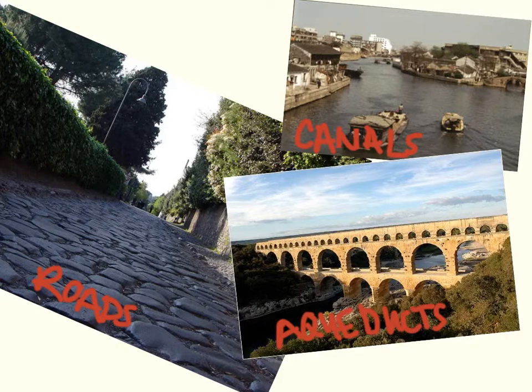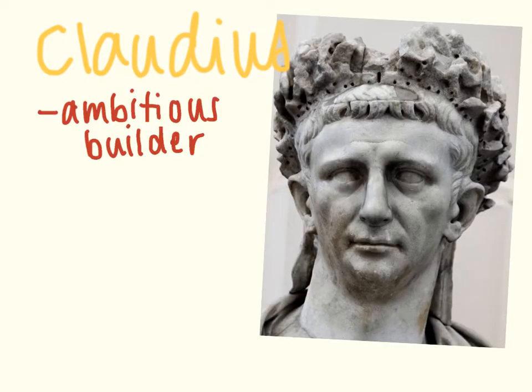Claudius, as an emperor, was an ambitious builder, and he constructed many new roads and many new aqueducts and many new canals all around the empire. Claudius also pushed the northern border all the way to modern-day Britain.